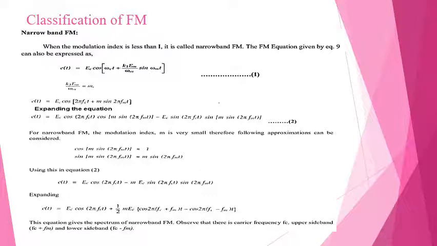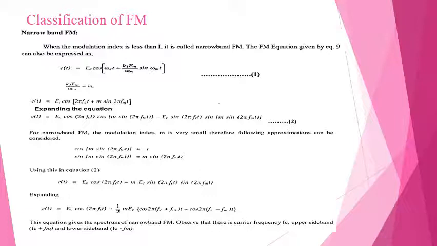For narrowband FM, the modulation index m is very small. Therefore, the following approximations can be made: cos(m sin 2πfmt) is equal to 1, and sin(m sin 2πfmt) is equal to m sin 2πfmt. Using these in the above equation, we get e(t) = Ec cos 2πfct − m Ec sin 2πfct sin 2πfmt.